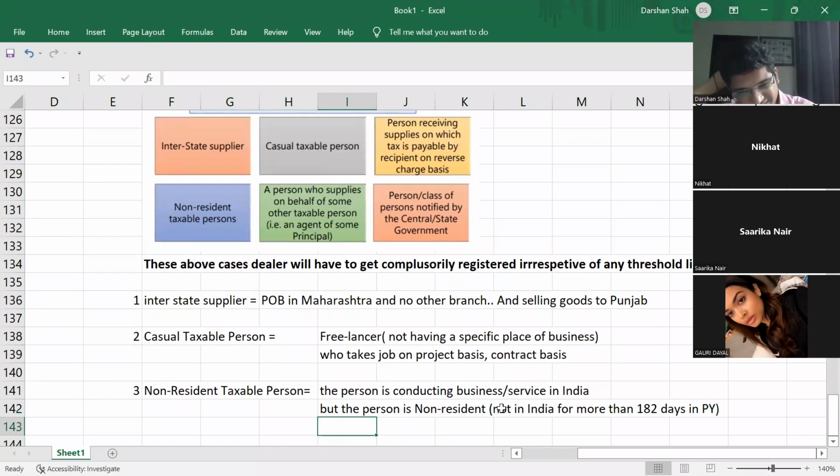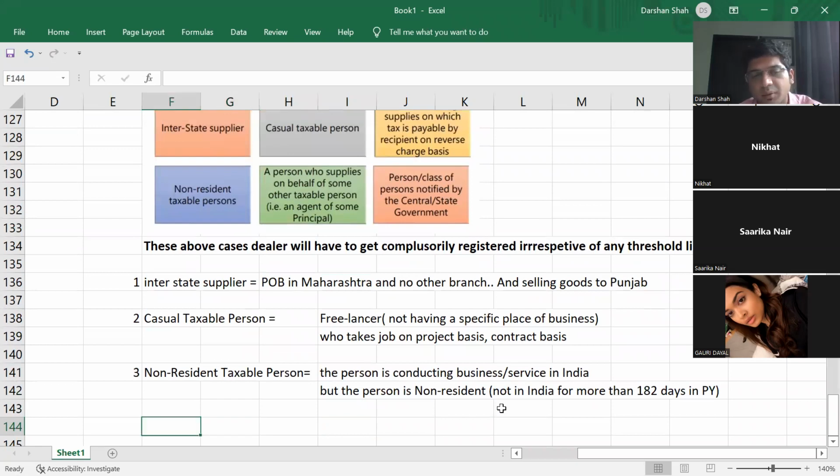And there are many other cases, but let us just stick to the general case, right? Not in India for more than 182 days in the previous year, right? So in that case, that person is a non-resident. So he or she can leave India anytime, right? So that's why government says that for such persons, registration is by default compulsory.